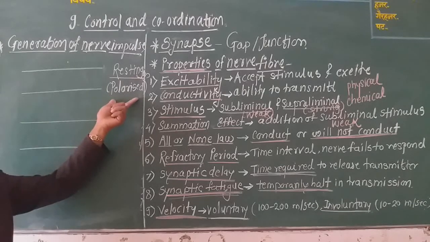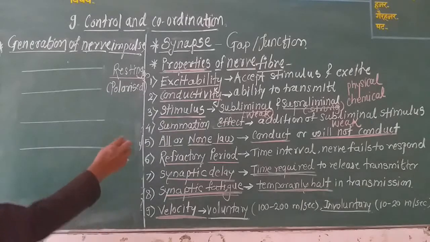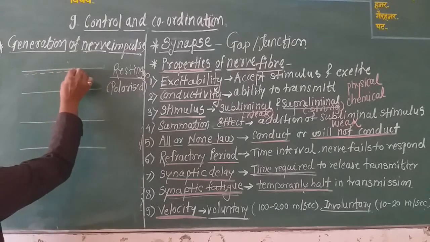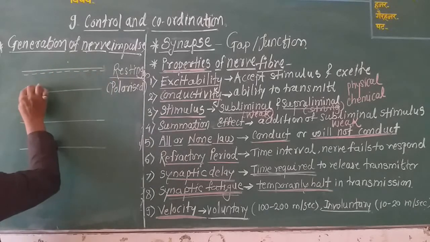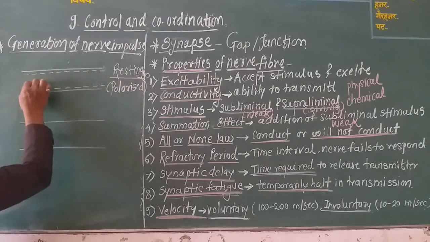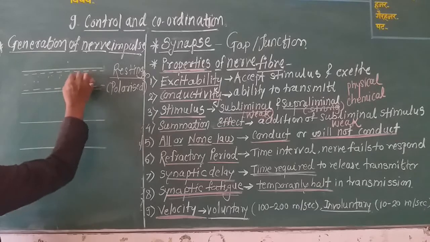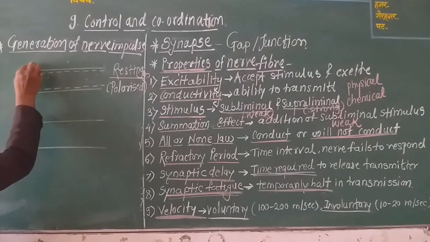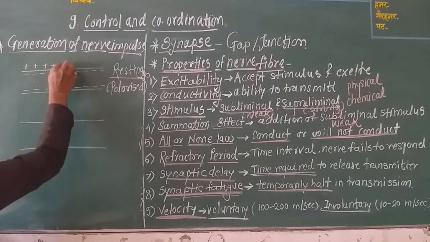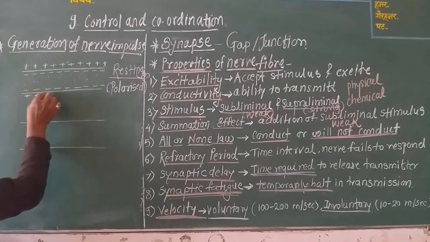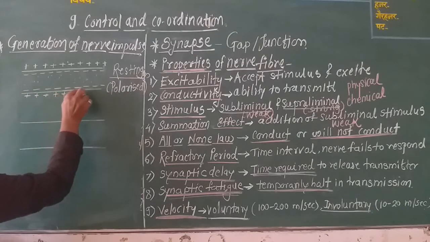Now in this polarized state, what is the interior environment? Internally, these neurons are electronegative, meaning negatively charged ions are more inside this neuron. And outside the nerve fiber there are positively charged ions, due to which the exterior environment is electropositive.